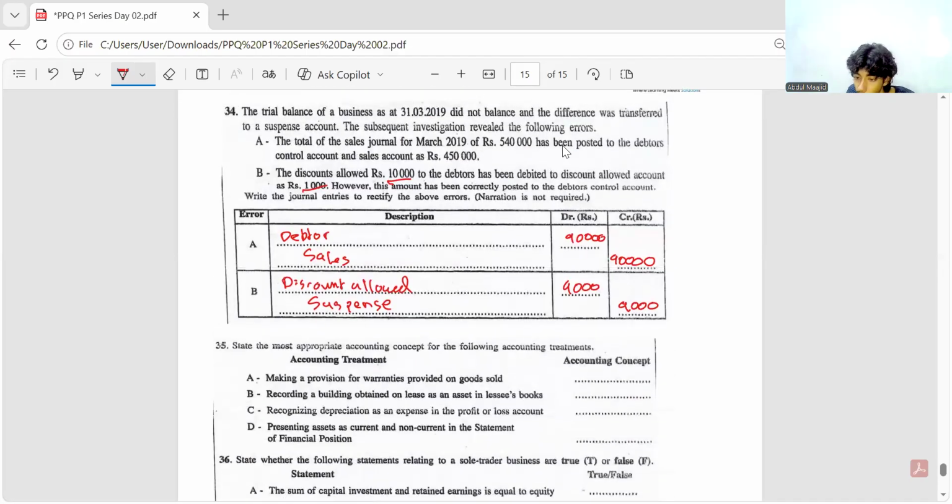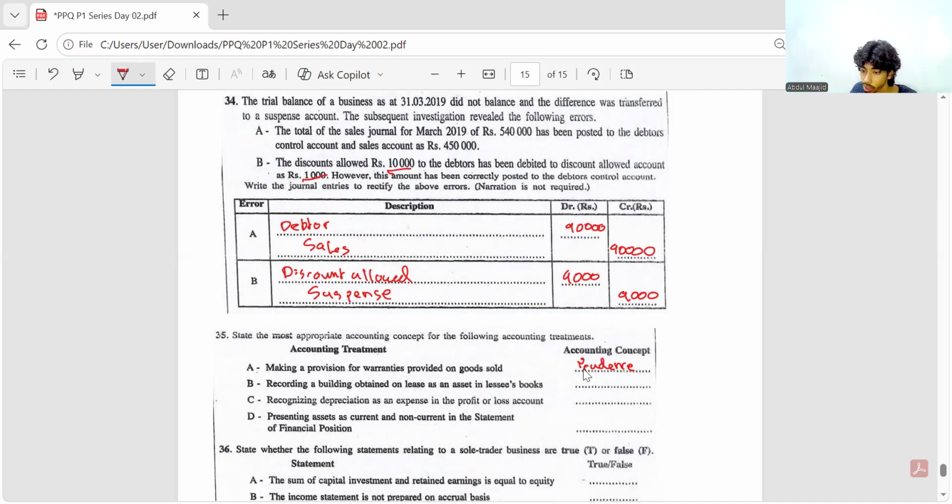35. State the most appropriate accounting concept for the following accounting treatment. Making a provision for warranty provided on goods sold. Provision for warranty is based on which concept? Provision for warranty, good. That is prudence concept. Prudence concept.